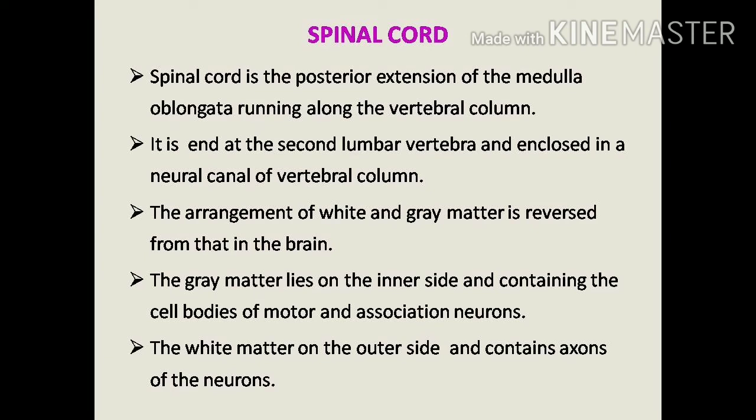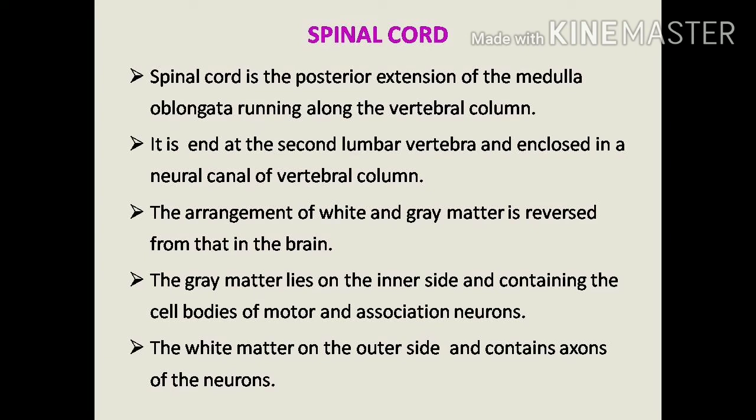In the spinal cord, the grey matter is the inner region, so the cell bodies are inside. Cell bodies of the motor and association neurons are in the inner region. And the white matter is the outer region, so it contains the axons of the neurons. In the exam, they will ask you to write the differences between the cerebrum and spinal cord in the arrangement of the neurons.